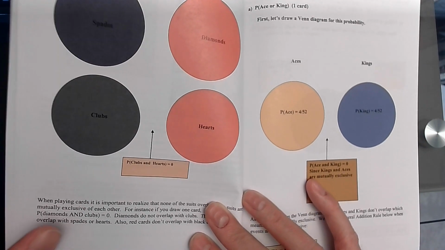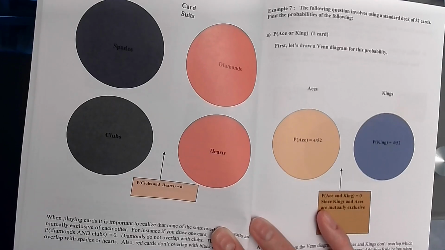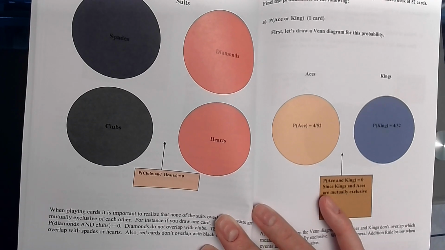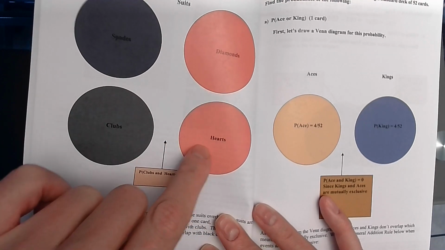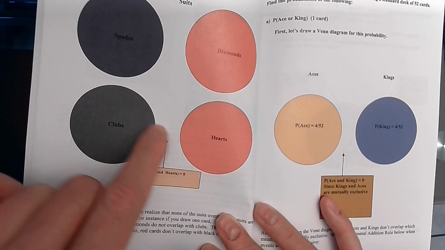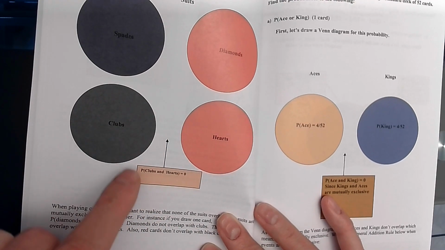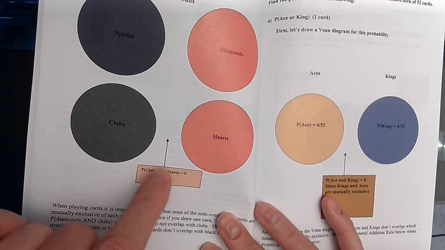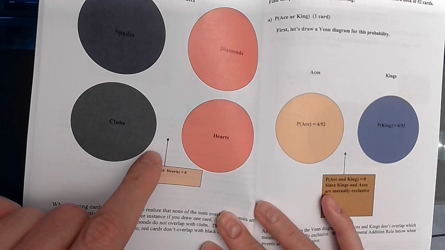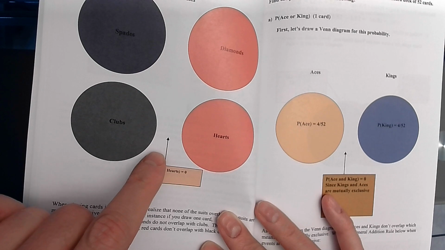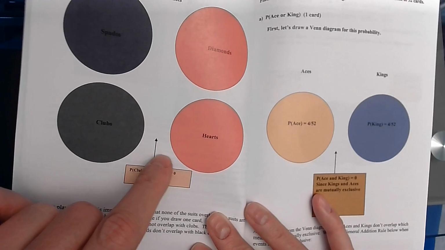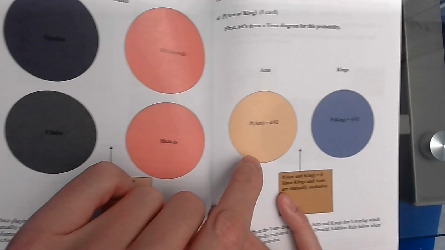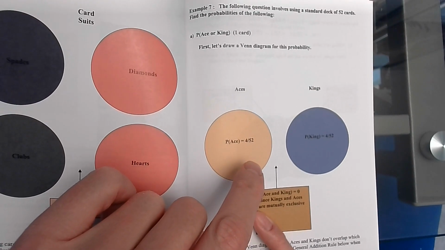We can see none of the suits overlap, so when you draw 1 card, you cannot get a card that is both spades and clubs, or both spades and diamonds, or both diamonds and hearts, etc. These suits are mutually exclusive. The probability of clubs and hearts is 0, right? And you can't get a card that is of 2 different suits. So that's mutually exclusive.